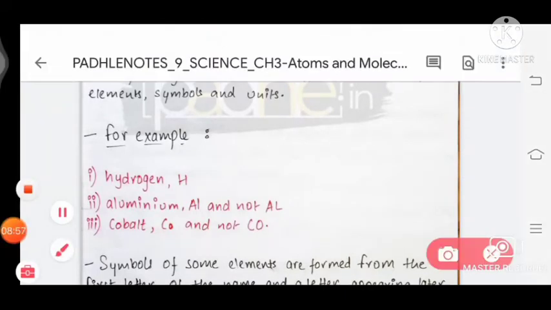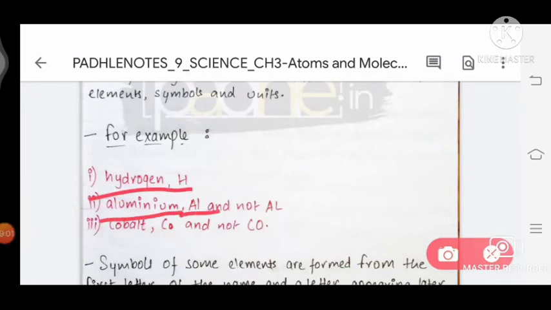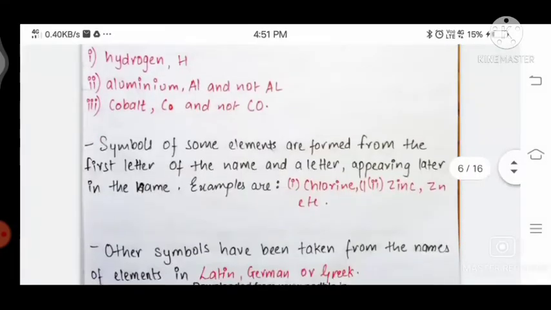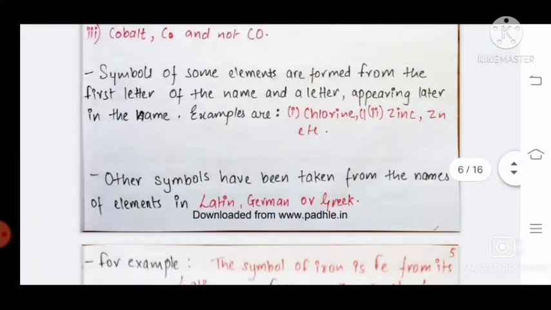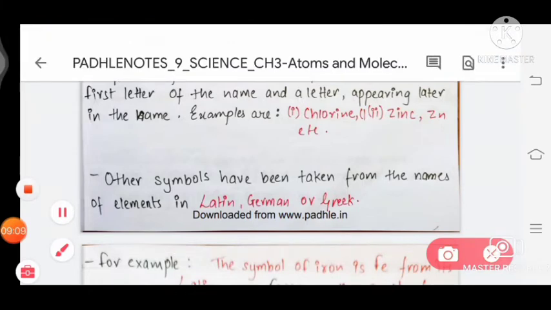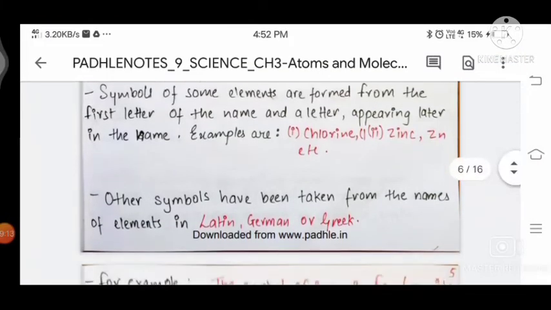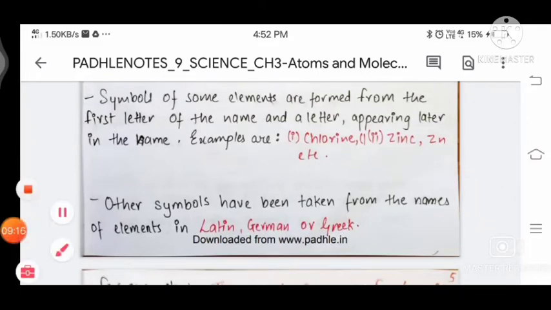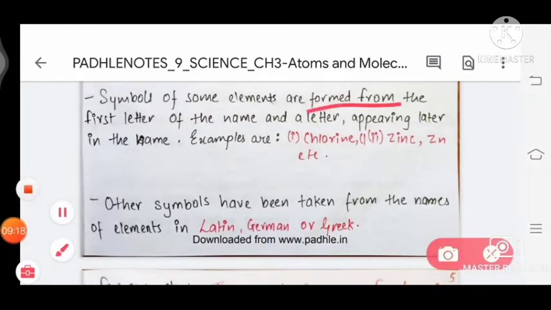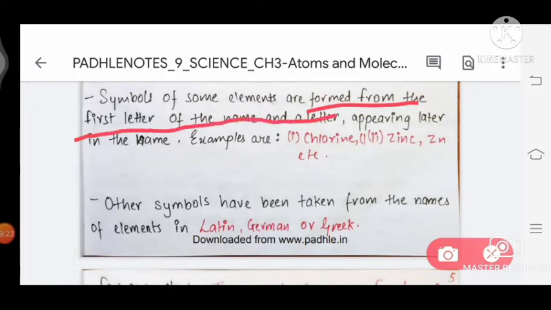The first is hydrogen, H, aluminium, Al, cobalt, Co. Symbols of some elements are formed from the first letter of the name and a second letter appearing later in the name.